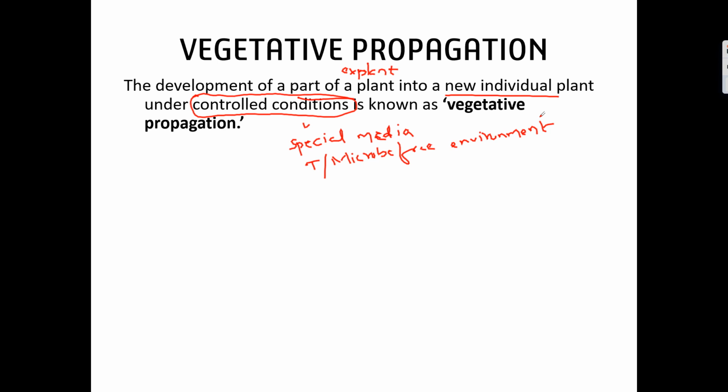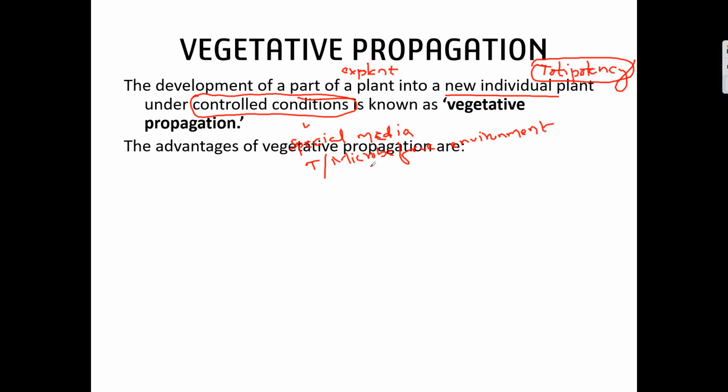The part of a plant from which the new individual plant is developed under controlled conditions is known as vegetative propagation. And the ability of the plant to generate a whole plant is called totipotency. The ability of a plant part or cell to generate the whole plant is called totipotency. And this process is called vegetative propagation.